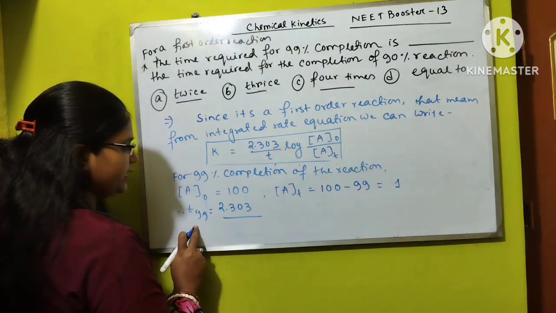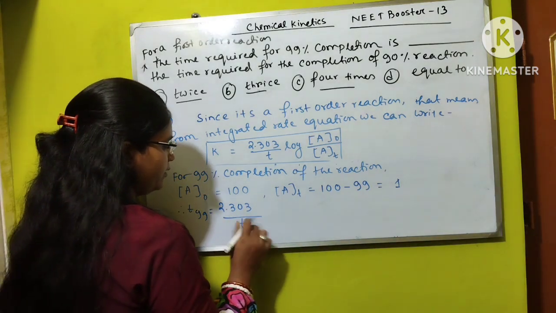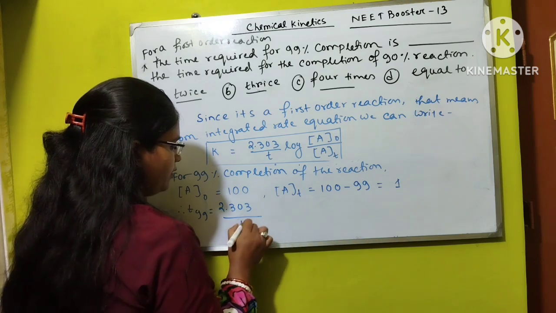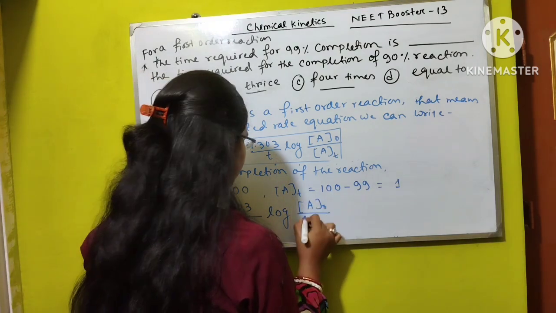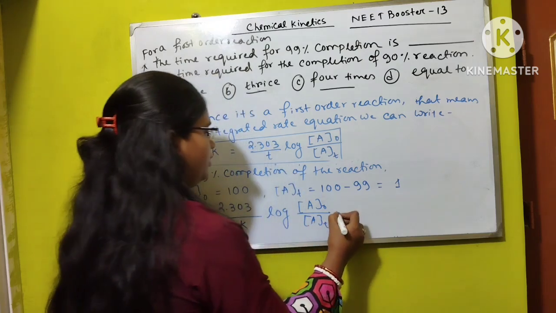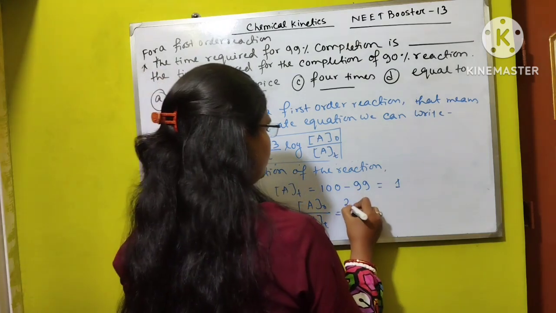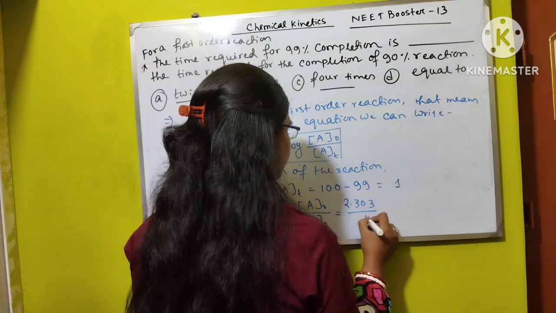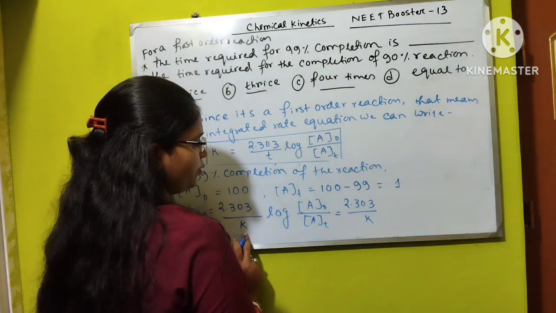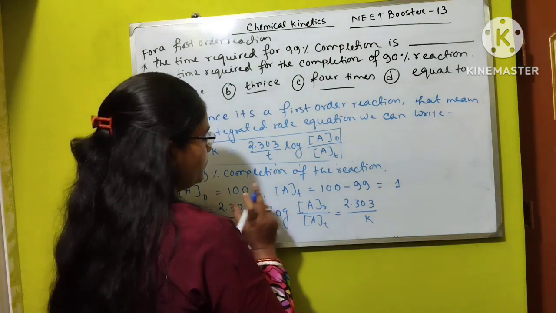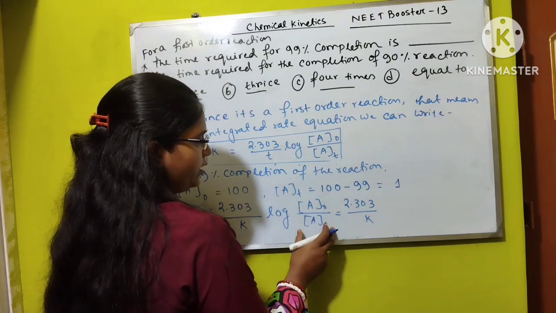So t99 will be equal to 2.303 by k log concentration of A naught divided by concentration of AT. If we put this value, 2.303 by k is not known to us. We know only the value of A naught and AT.